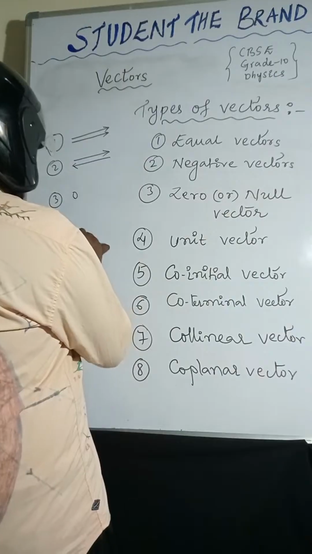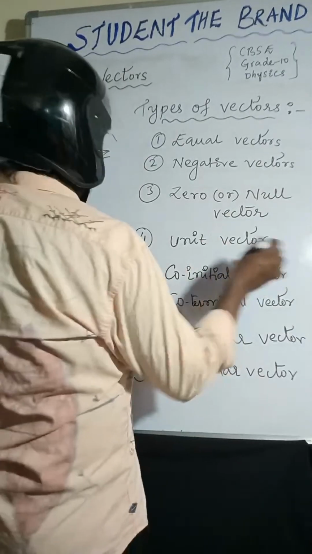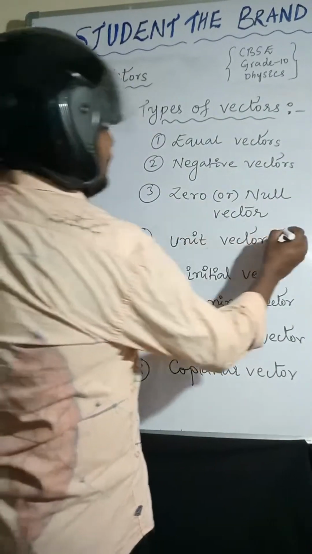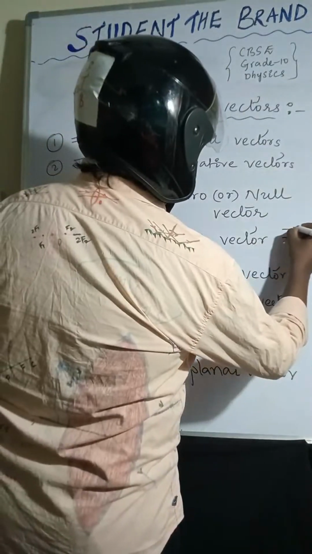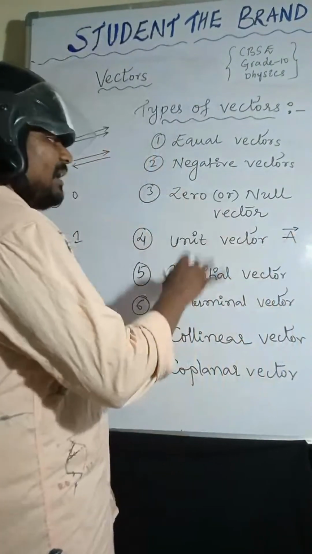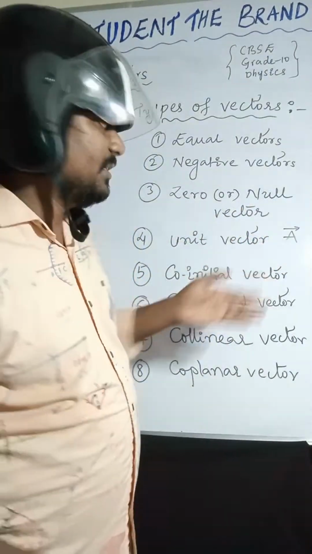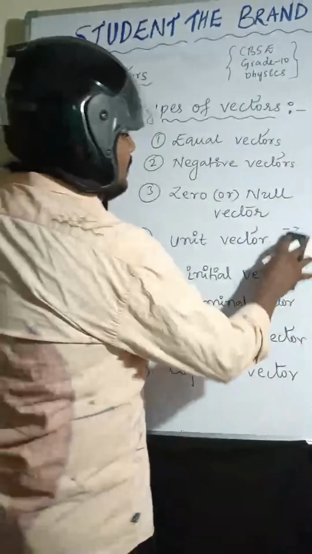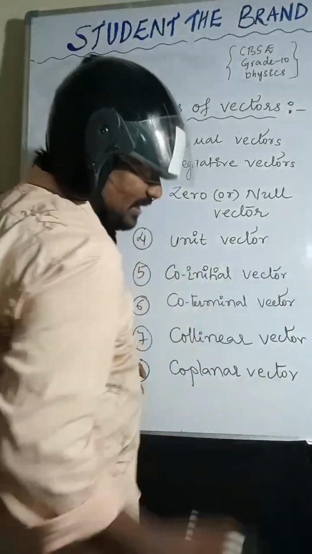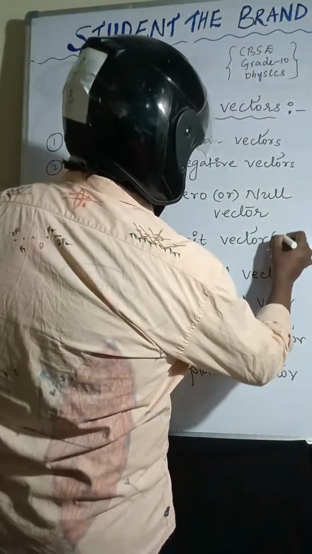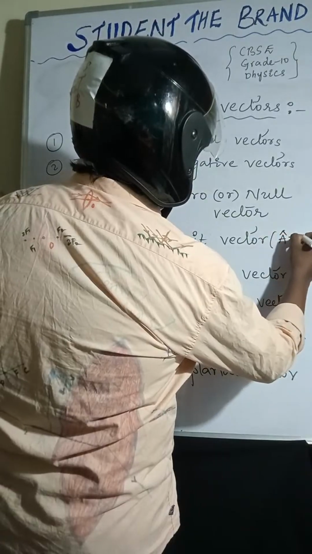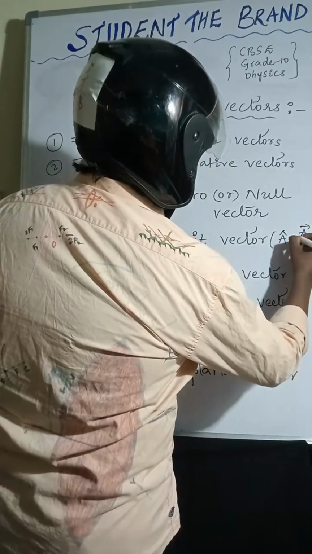A vector is normally represented with a capital letter A bar, because magnitude as well as direction is there. To represent a unit vector, we write A cap, and A cap equals A bar by mod A bar.